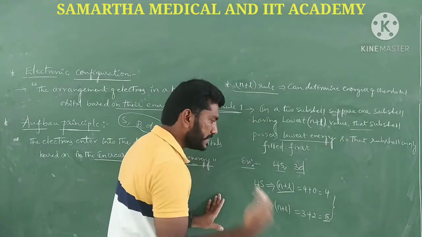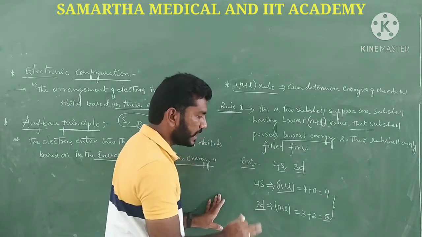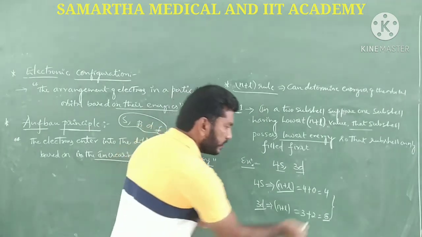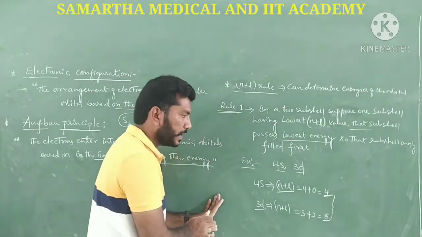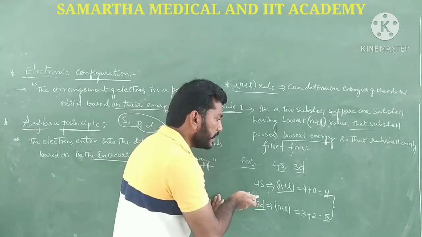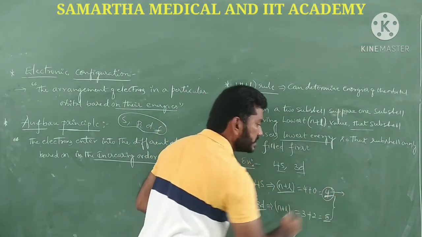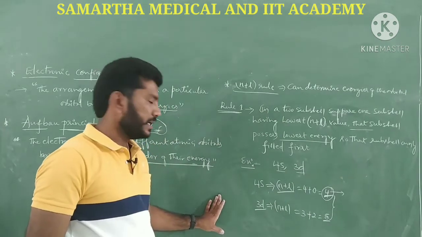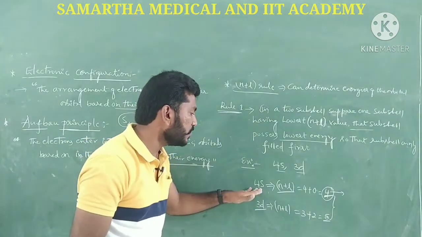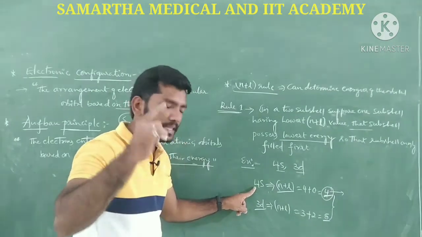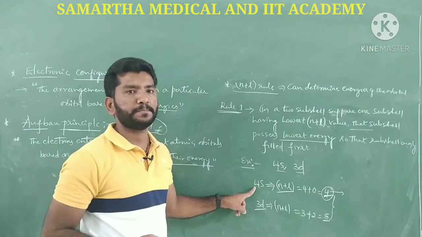Among 4s and 3d, which one has the lowest n plus l value? Obviously 4s, because it has 4 and 3d has 5. Since 4s has the lowest n plus l value, it has the lowest energy. As compared to 3d, 4s has lower energy. That's why electrons are filled first in the 4s orbital.